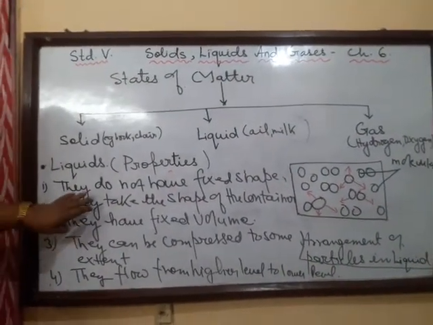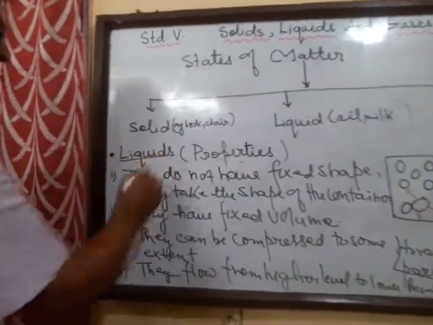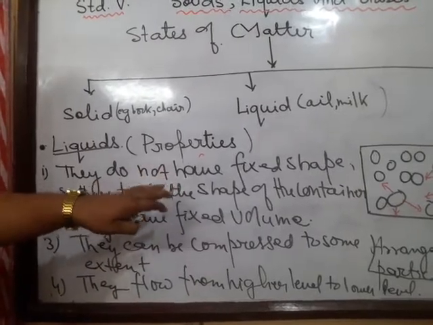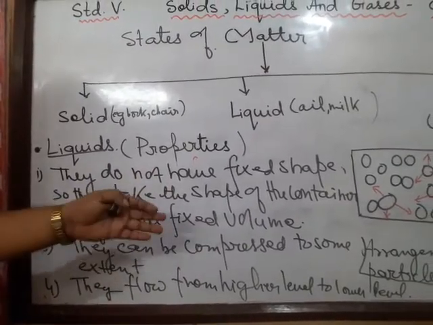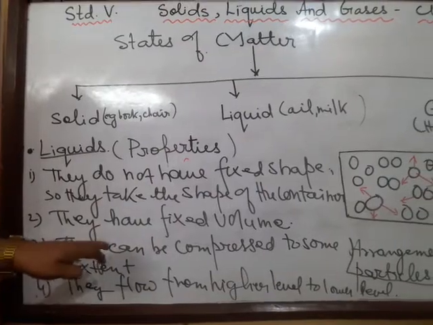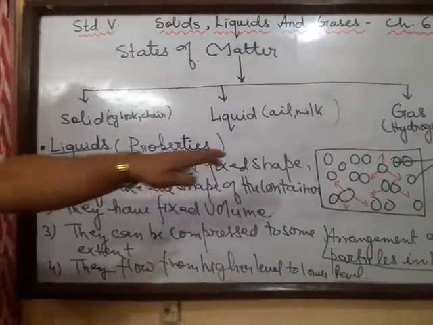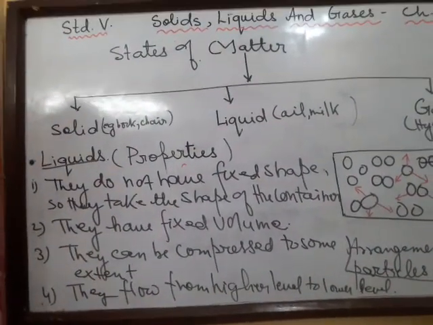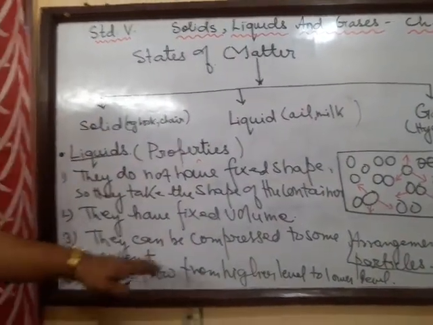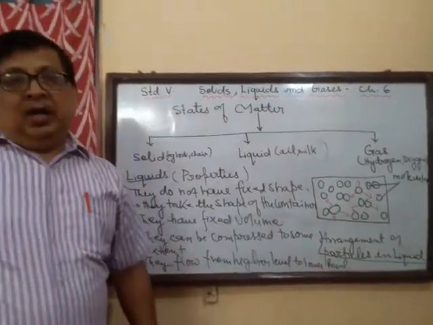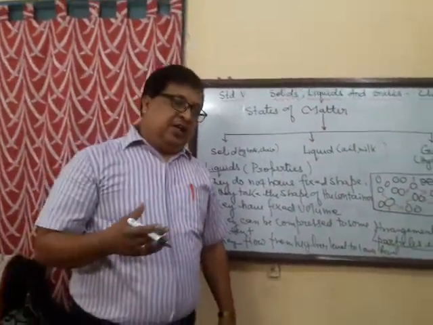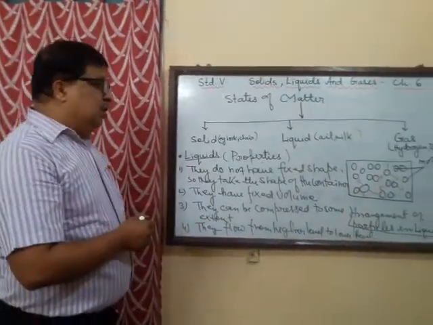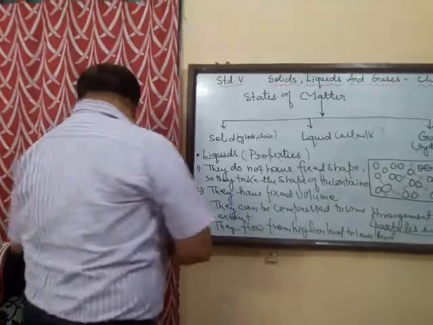So once again, let's focus on these properties of liquids. They do not have a fixed shape, so they take the shape of the container in which it is poured. They have a fixed volume, that means it can be measured. They can be compressed to some extent, that means since there is some space between the molecules, by force we can compress it further. And of course, liquids flow from higher level to lower level. And now next is the third state of matter, that is gas.